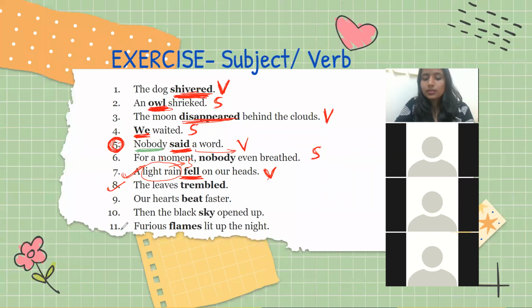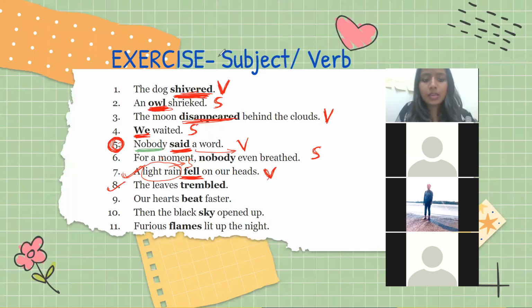The leaves, leaf, trembled. Tremble का मतलब पता है किसी को? Shake. Like shaking. Okay, like shaking.